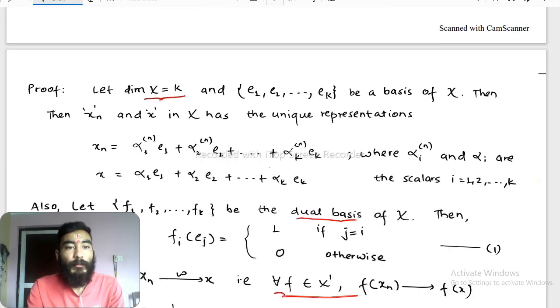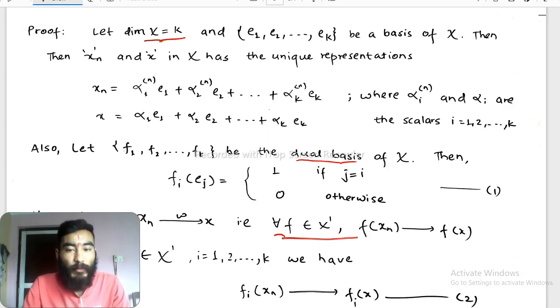Now let us move on to the proof of this theorem. So again, let me recall the theorem. This theorem gives the relationship between weak convergence and strong convergence in a finite dimensional normed space. Since the dimension of X is finite, suppose the dimension of X is equal to k, and let e1, e2, ..., ek be a basis of X, then the elements xn and x of X have a unique representation in terms of the basis, where the alphas are scalars.